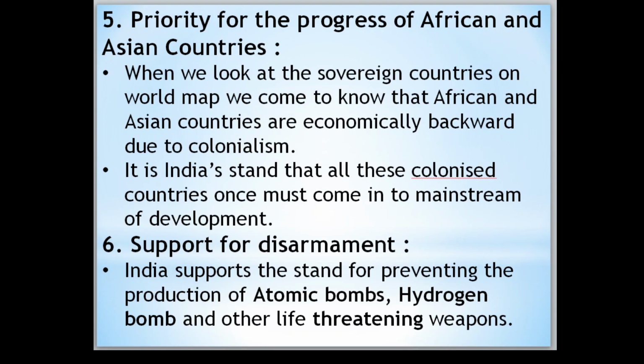Then move to the priority for the progress of African and Asian countries. As you know, on the world map we came to know that African and Asian countries are economically backward due to colonialism. So India always stands with all these colonized countries, so that they must come into the mainstream of development. Means India wants all of them to come to development.